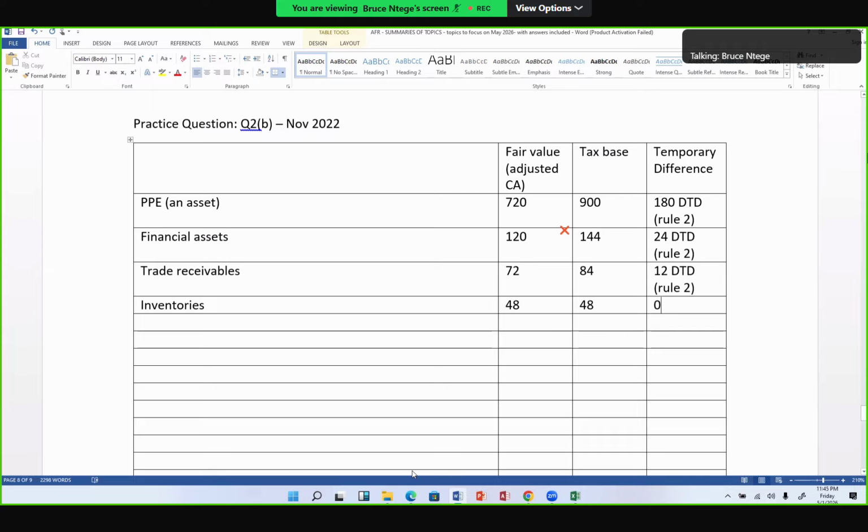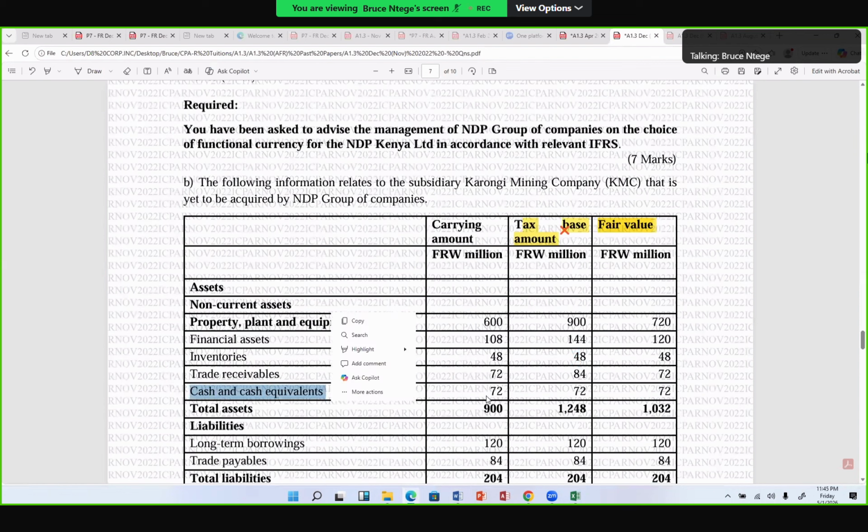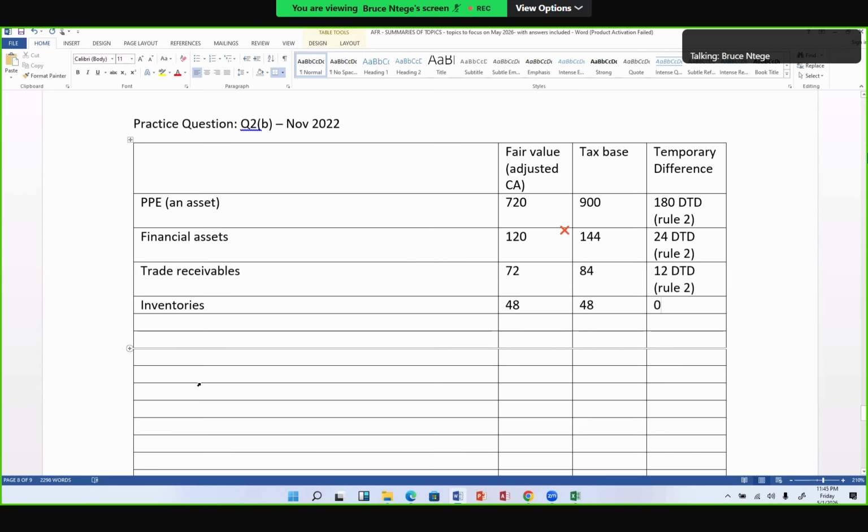Let's also pick the next asset after receivables. The next asset is cash and cash equivalents. Okay, I have 72 across there, so the temporary difference will be 0. You still put it there, because you want to earn that registration mark from the examiner. So cash and cash equivalents, we had 72 across the board, 72, 72. So our temporary difference is 0.